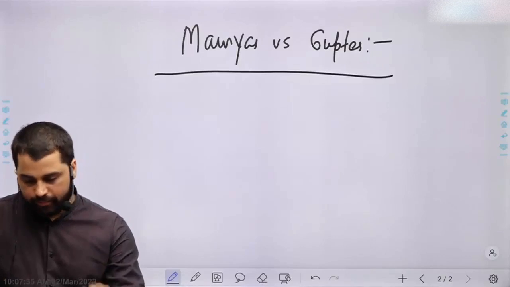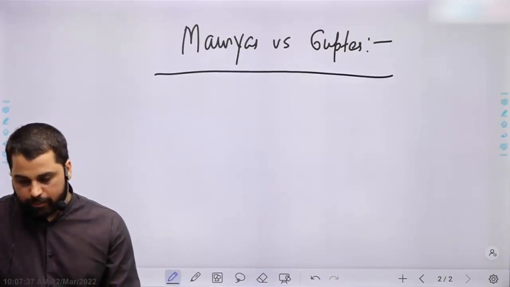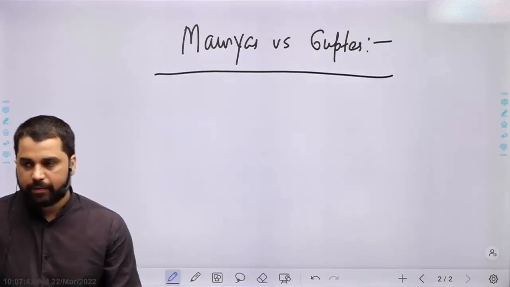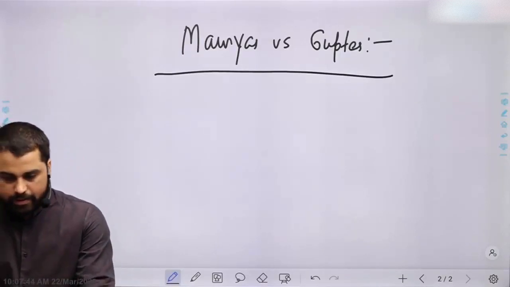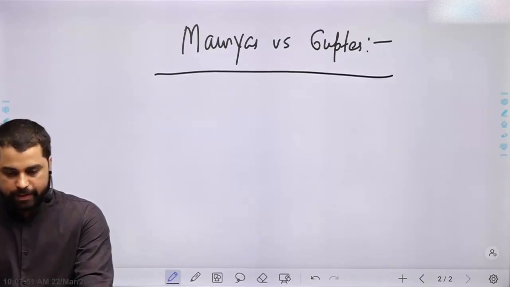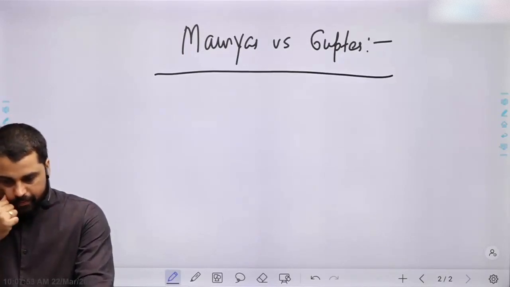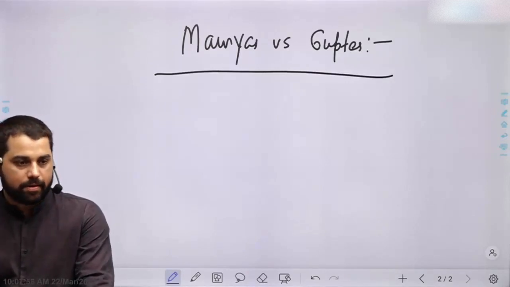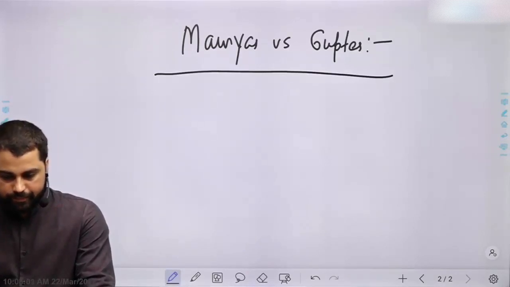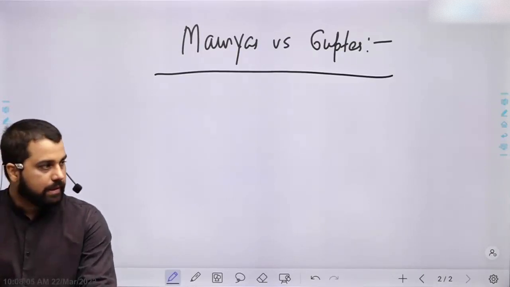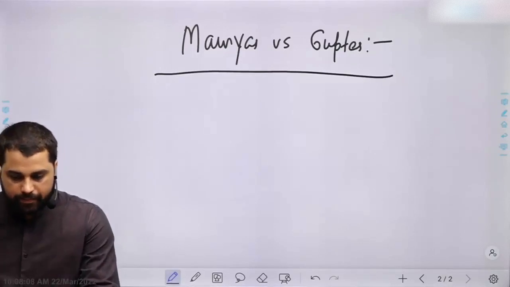Judicial system, next bullet point: the judicial system of Gupta was more developed, with clear demarcation of civil and criminal law.